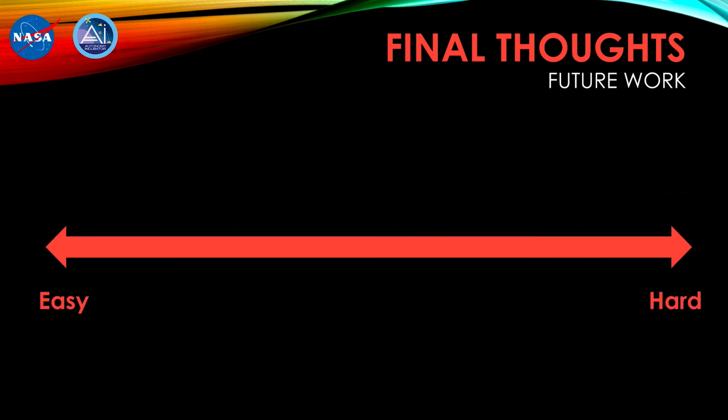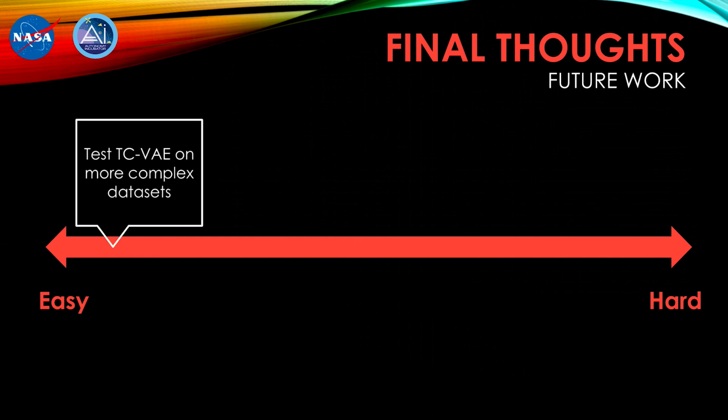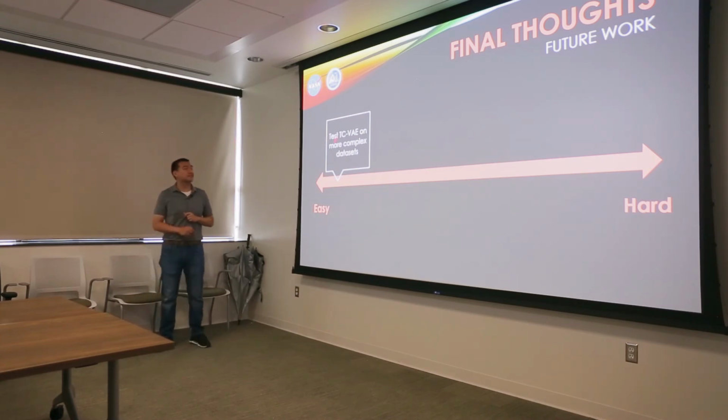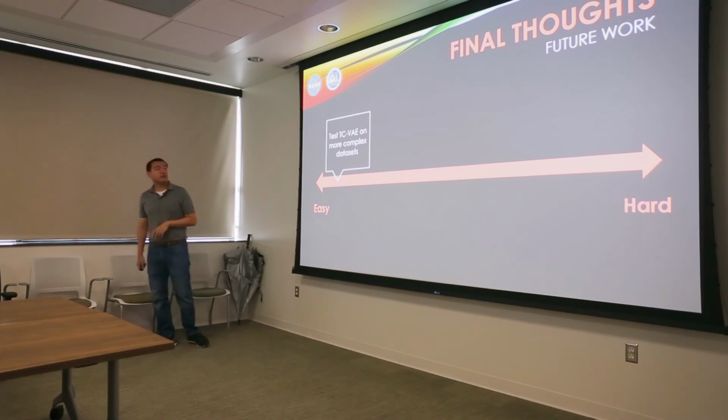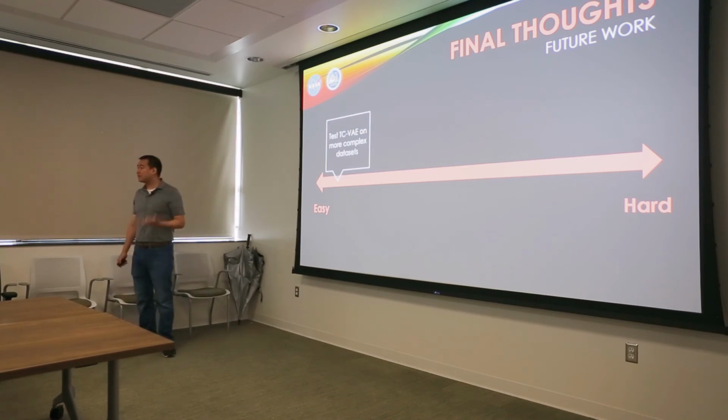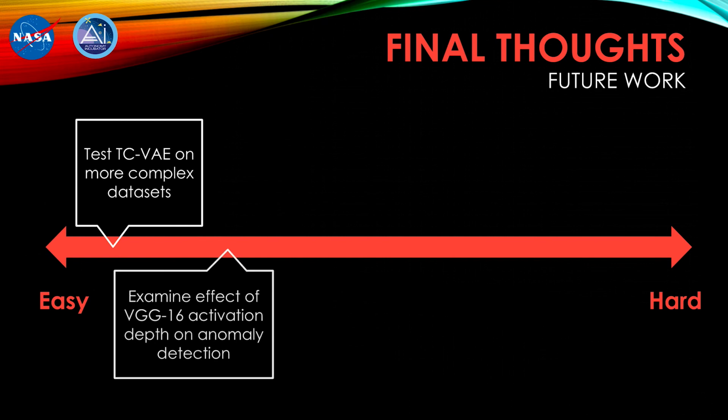As far as what we can do next, there are a couple of things. The first is that we just need to test the TCVAE on different data sets. I'm not saying that the results will be good just because it's here on the easy end of the spectrum. I'm just saying this is easy to test and do. Because it has been shown that VAEs do struggle on data sets that have more variability and noise in them. So we need to see what the boundaries of the newer and improved TCVAE are on more challenging data sets.